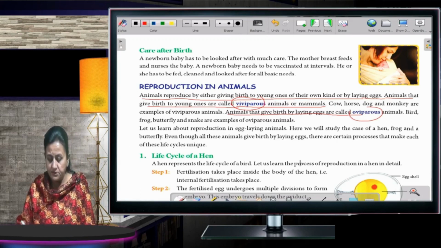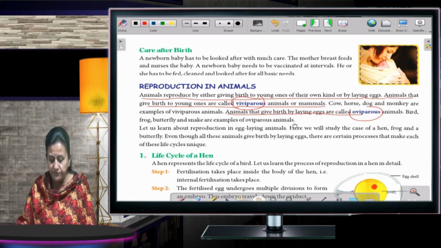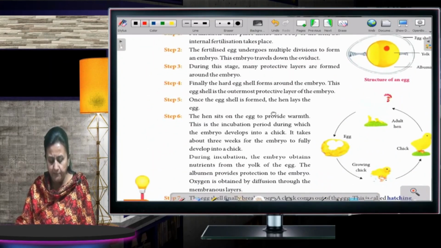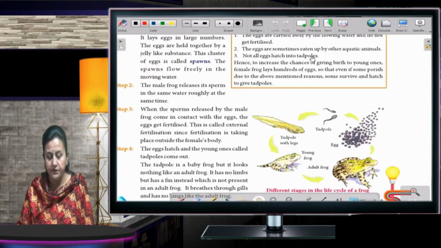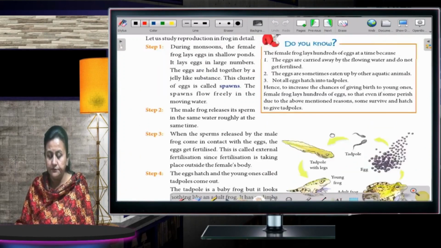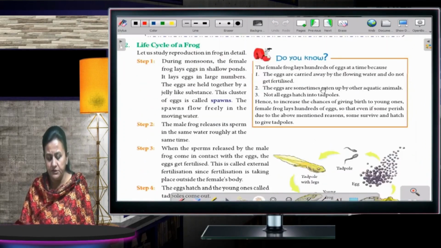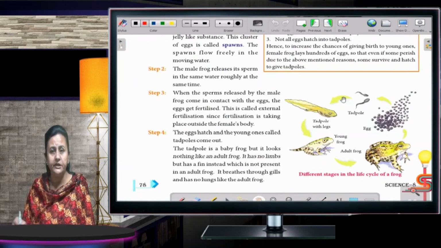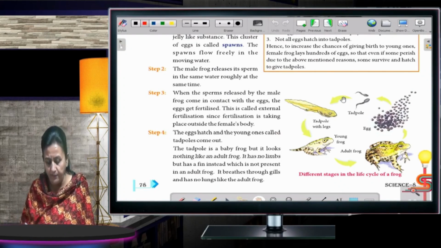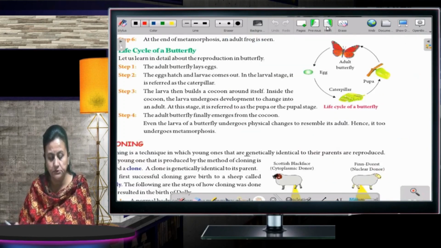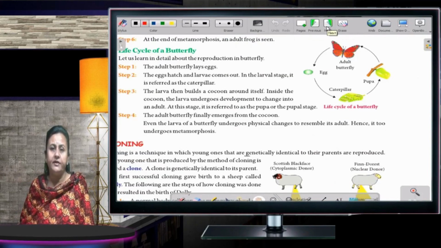There's nothing much to tell you about this. You can just go through it. Now, the next one. Life cycle of a frog. This is also very simple. Just go through it. There's nothing much to explain. It's very simple. The moment you start reading with full concentration, you will get the things easily. Now, life cycle of a butterfly. You just have to read all these three and the things will be very clear to you.